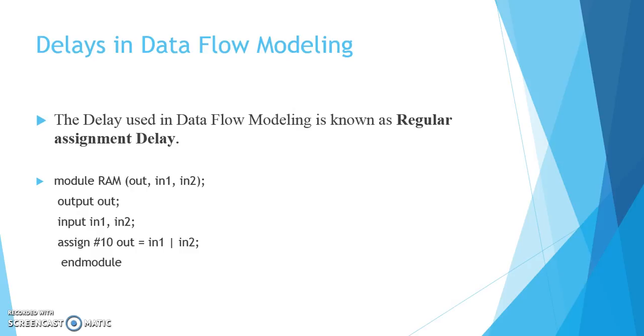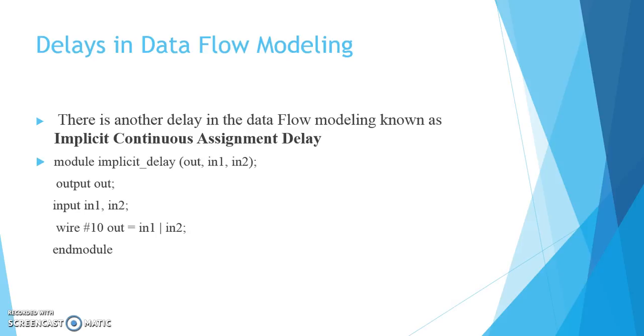Here the ORing operation result between in1 and in2 will be assigned to the port out after 10 time units. Suppose a value is calculated on the right hand side at 20 time units, the left hand side value will be obtained at 30 time units.